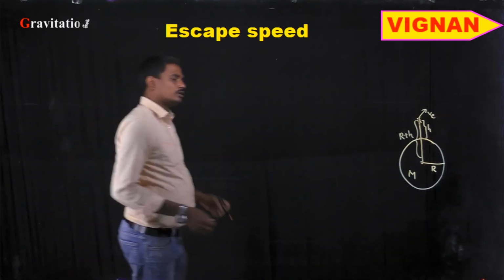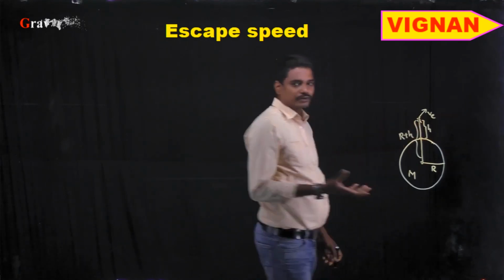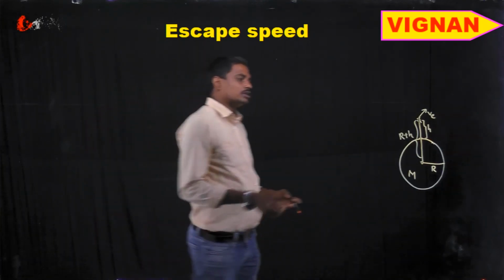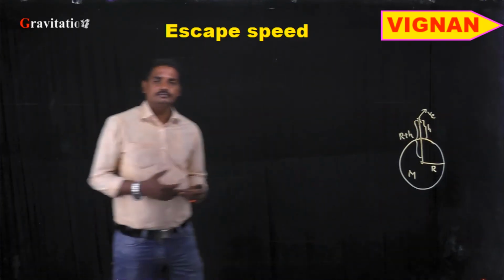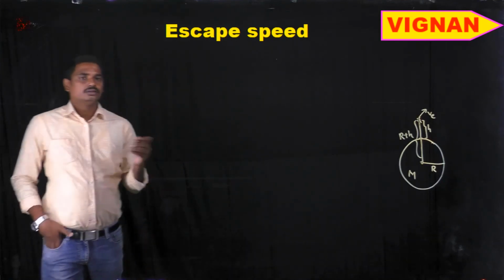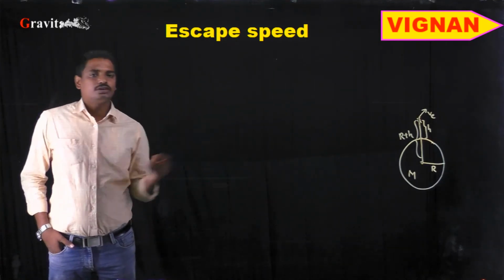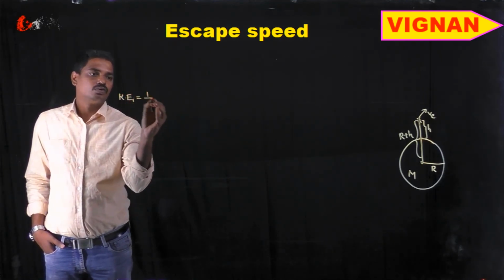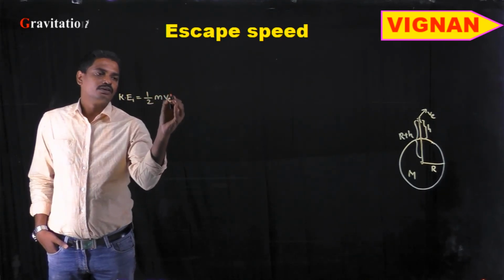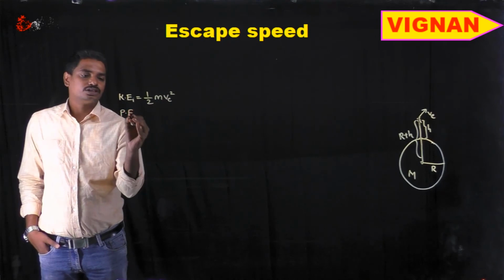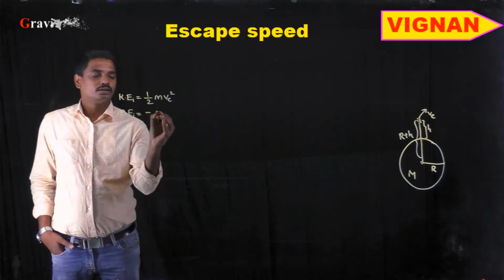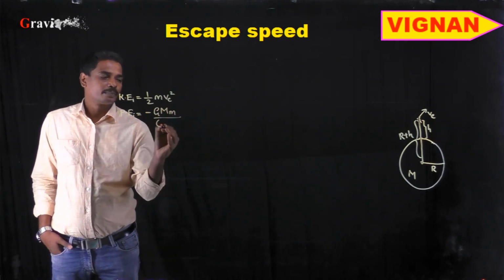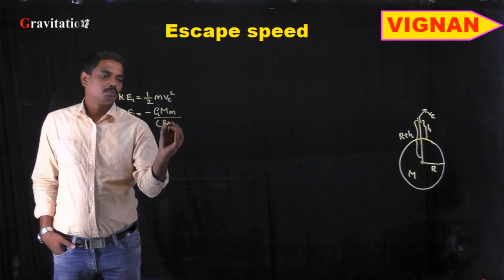Okay, so let us see what is the energy according to the law of conservation of energy. Of course, we are dealing with this concept. So let us see what is the energy at this particular position. If we are throwing with a velocity v, then the initial kinetic energy is equal to half m v square, and the initial potential energy at that point is nothing but minus G capital M small m by the distance between them, which is r plus h.